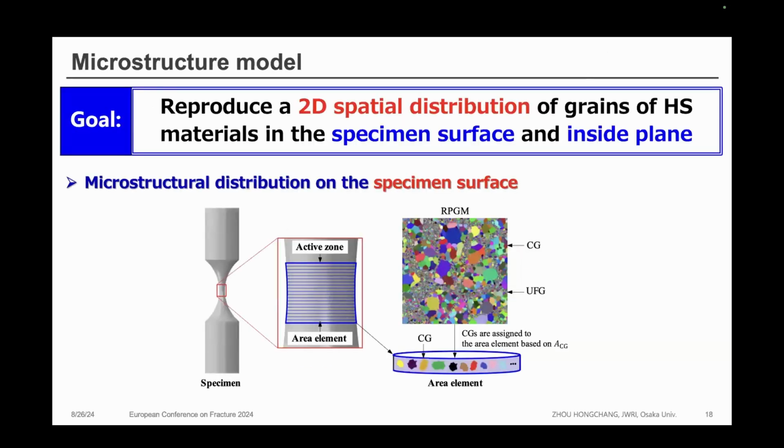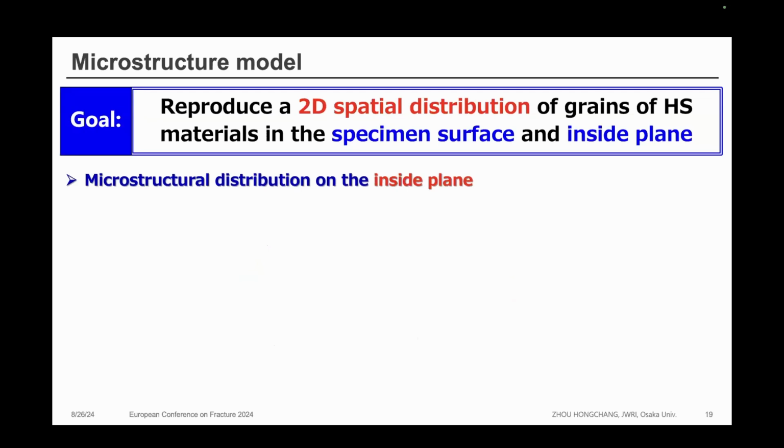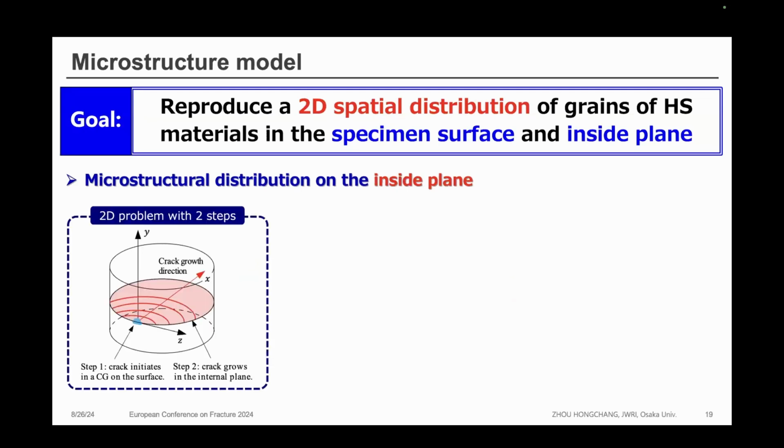As I introduced, our goal is to reproduce the 2D spatial distribution of the grains of the HS material in the specimen surface and the inside plane. This shows the distribution of the grains in the surface plane. We selected the coarse grain from the grain map and assigned it to the area elements in the specimen surface, because from the experimental results we find that crack initiation only occurs in the coarse grain region. And then we will define the microstructure distribution in the inside plane.